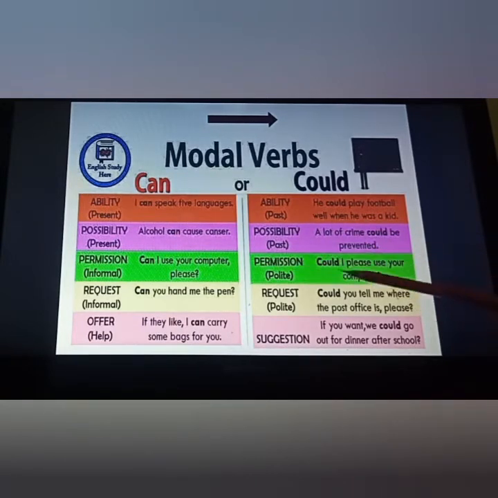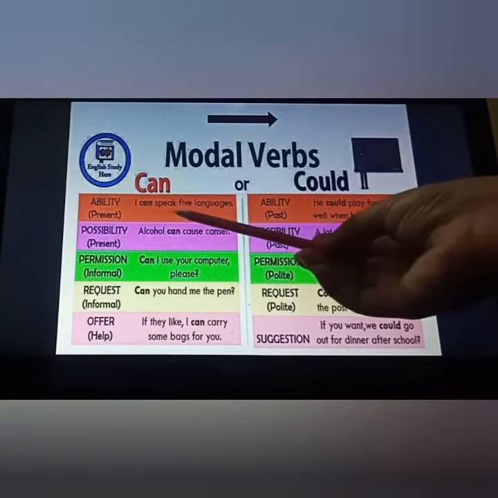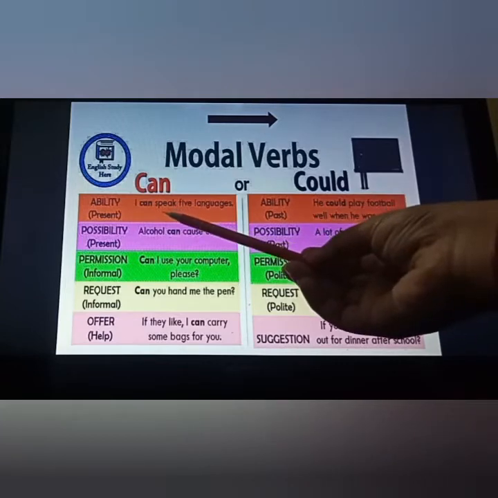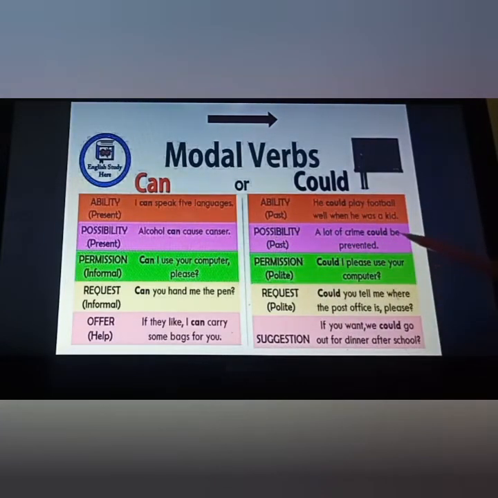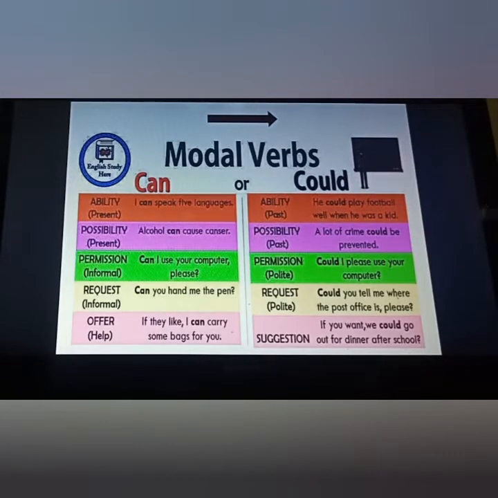Like this you have to use them. One more thing, if you can see here, after these modal verbs can, could, will, would, shall, we are always supposed to use the verb's first form. Here you can see can speak, could play, can cause, could be. So after every modal verb we are supposed to use the verb's first form.